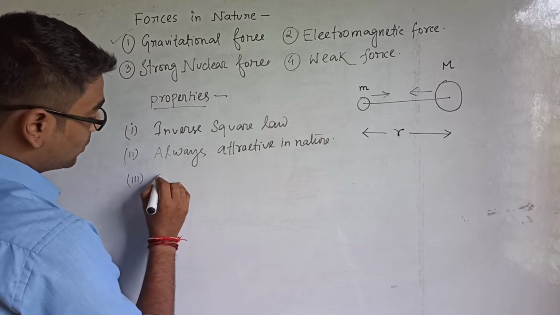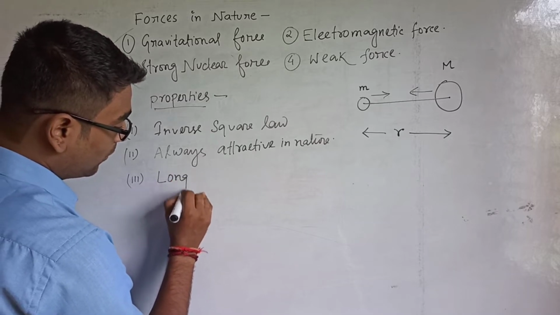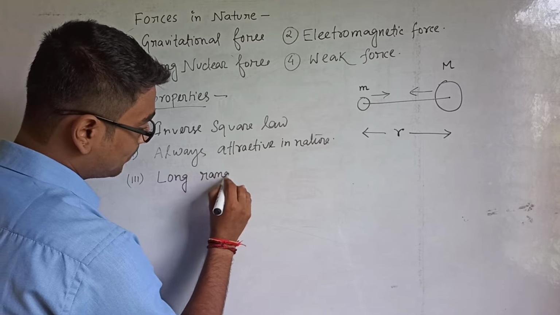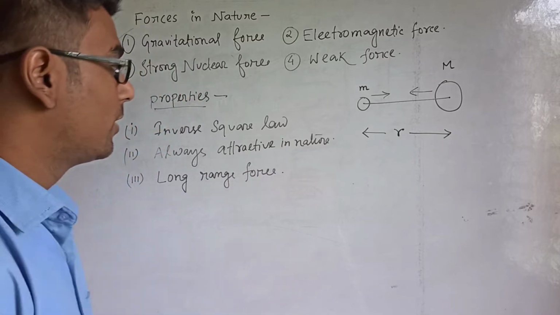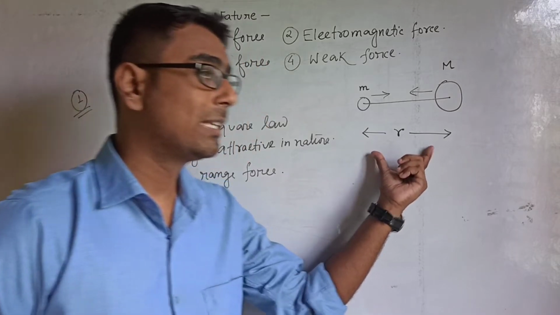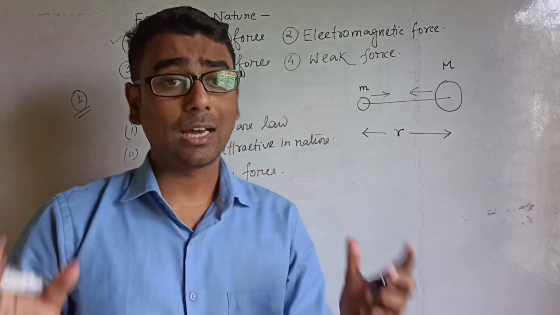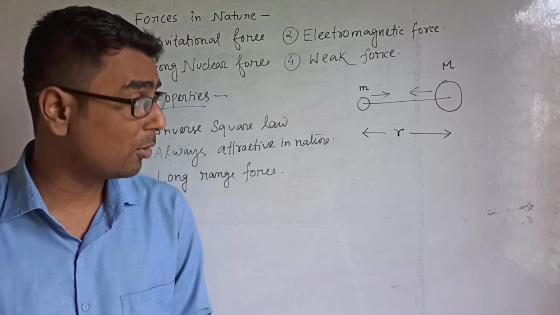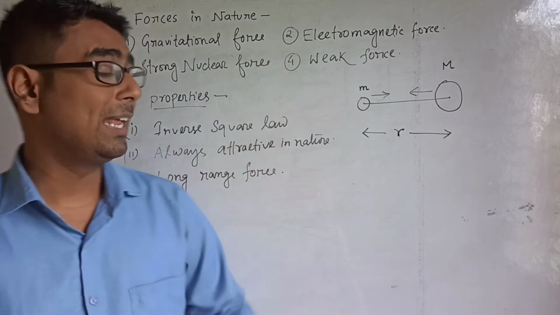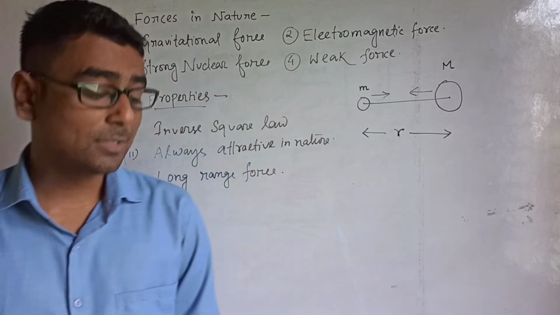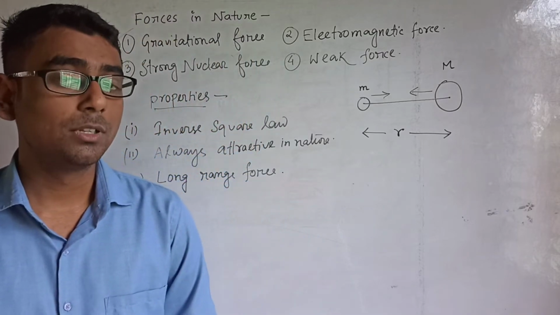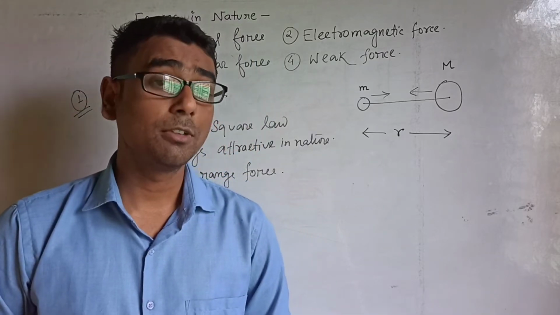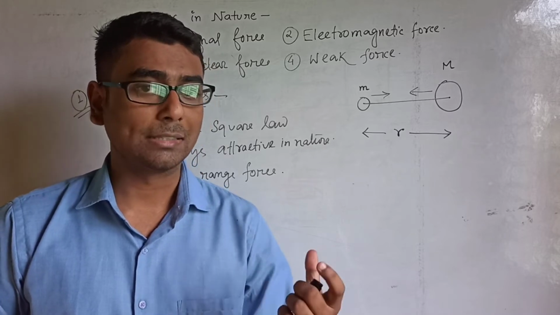This force is also known as a long range force. That means even if r is a very large distance, the force will still exist between them. Let me give you an example. The gravitational force exists between Earth and Sun.